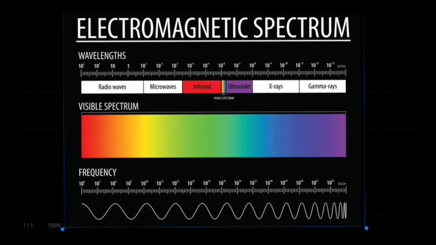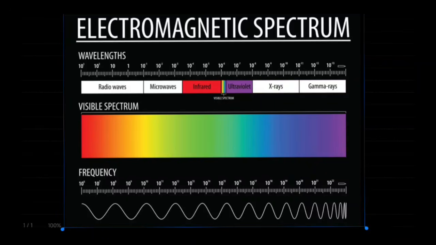This is the table that comprises all the wavelengths and frequencies of electromagnetic waves. For radio, you can see that it's from 10 raised to the power of 3 to 10 raised to the power of minus 1. That's the wavelength for radio. For microwave, you can see it's 10 raised to the power of minus 1 to 10 raised to the power of minus 3.